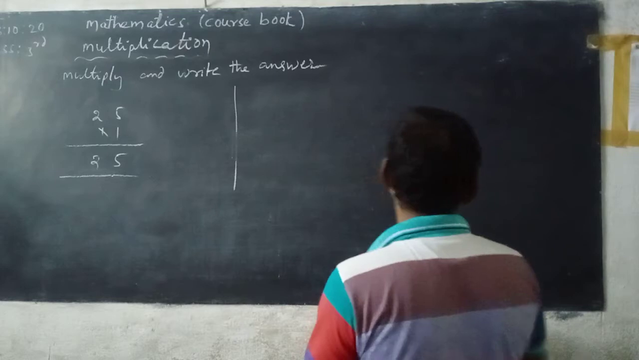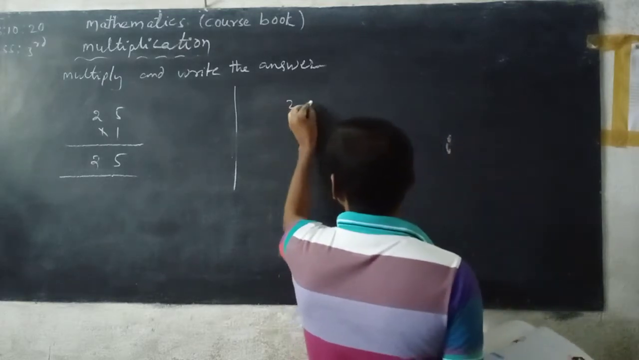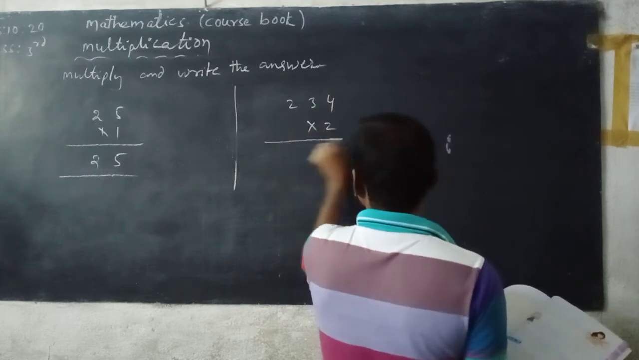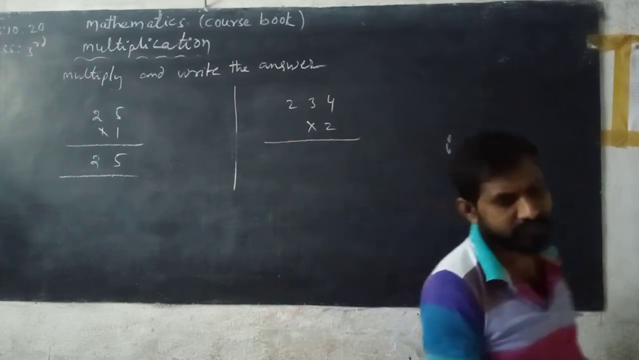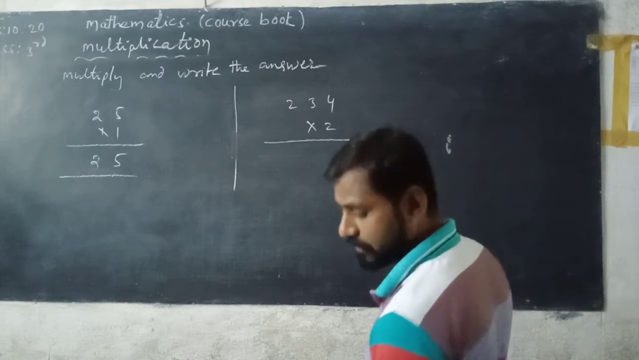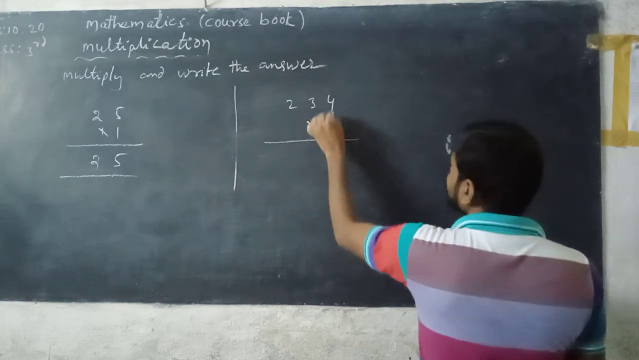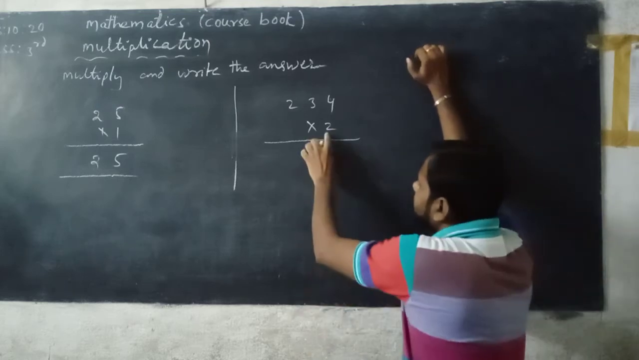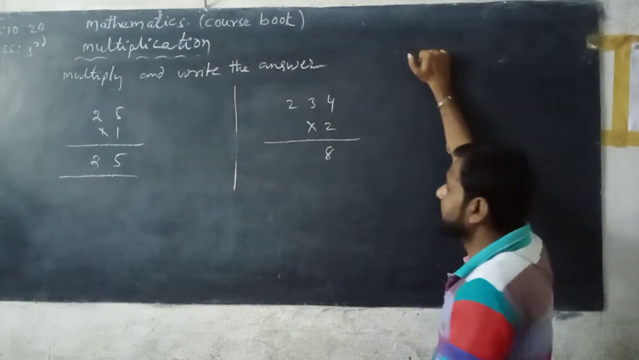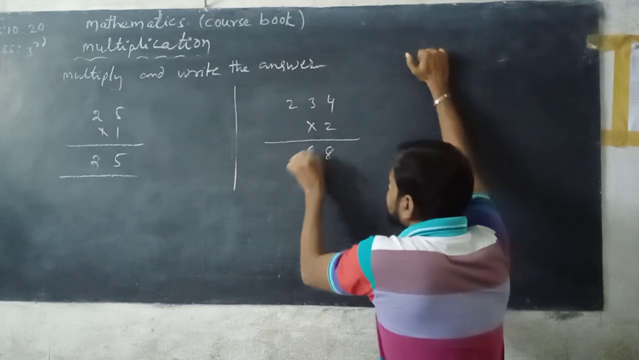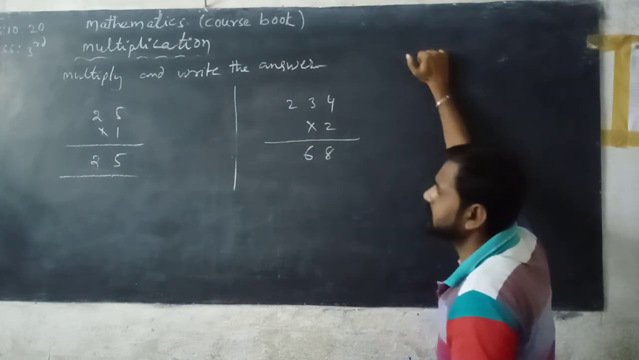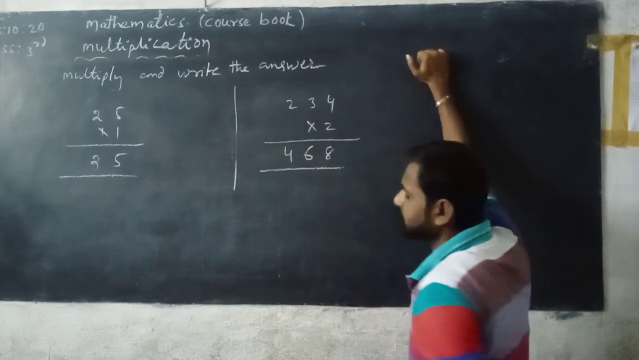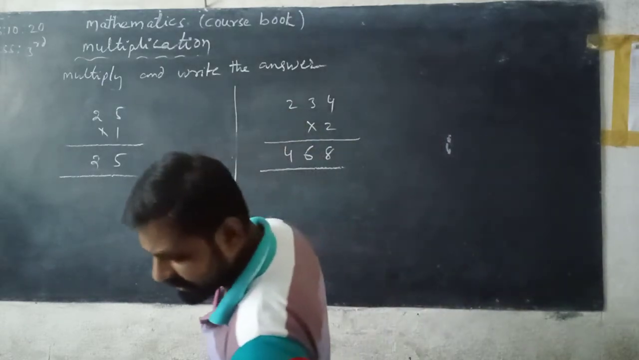Next, 234 multiplied with 2. First we multiply the ones place digit, that is 4. 4 is multiplied with 2, so you can read the 2 table. 2 4s are 8. Next multiply the tens place digit with 2. So 2 3s are 6. Next we multiply the hundreds place digit with 2. 2 2s are 4. The product is equal to 468.